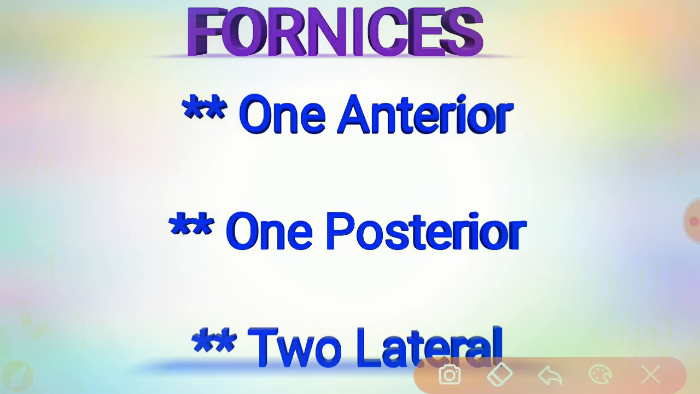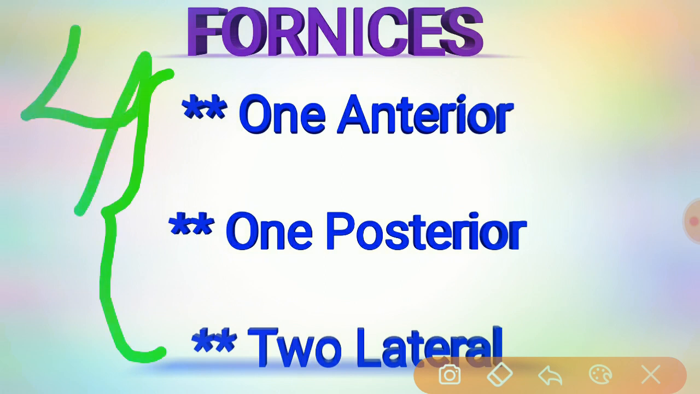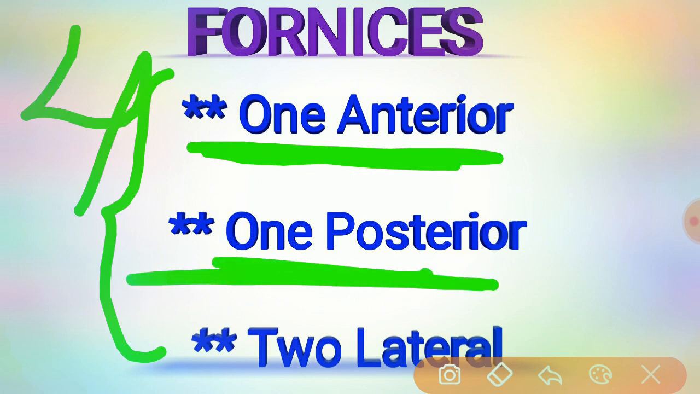Coming to the fornices of the vagina. There are mainly four fornices. The fornices are clefts formed at the top of the vagina due to the projection of the uterine cervix through the anterior vaginal wall, where it is blended inseparably with the wall. By that, these fornices are formed. The four fornices are one anterior fornix, one posterior fornix, and two lateral fornices.